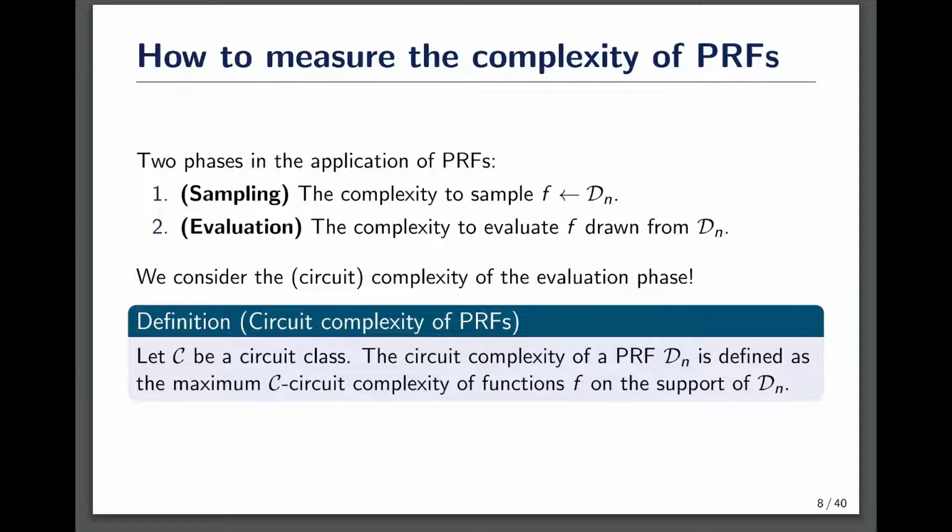Here is the formal definition. Let C be a circuit class, and the circuit complexity of a pseudorandom function Dn is defined as the maximum C circuit complexity of the functions on the support of Dn, which means after we draw the function from the distribution, how much computational resource we need to evaluate it.